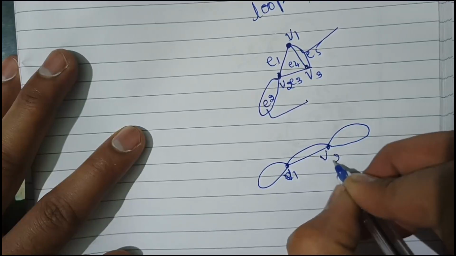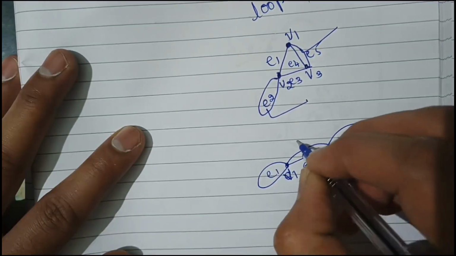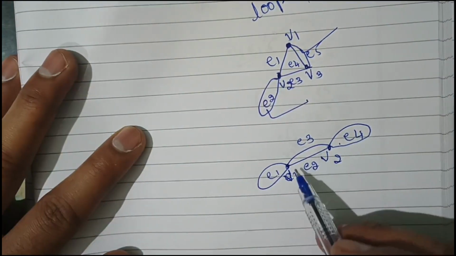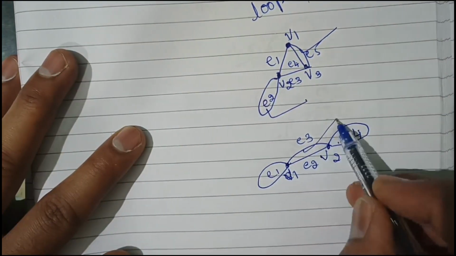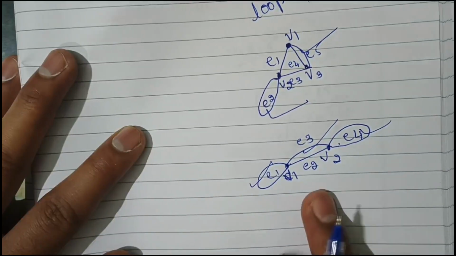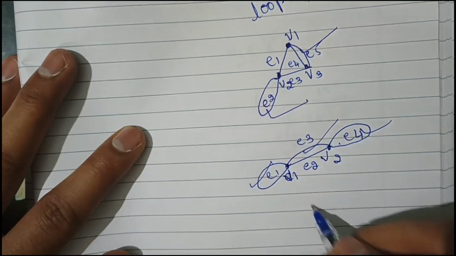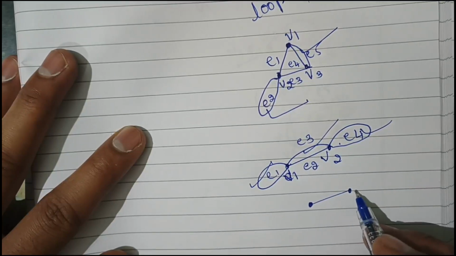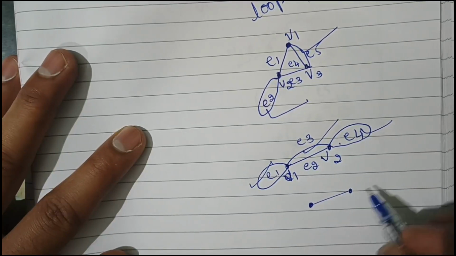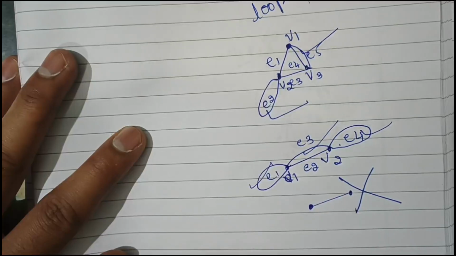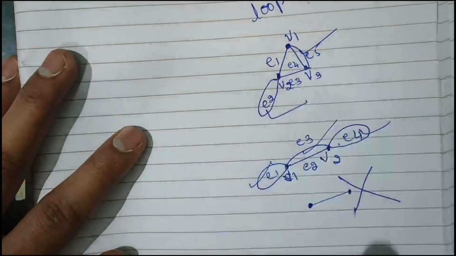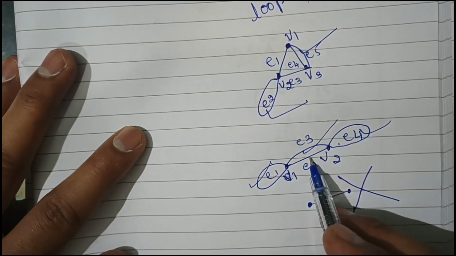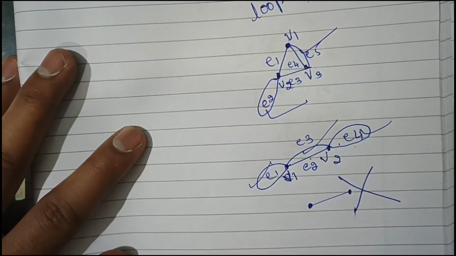This is V1, V2, V1, E2, E3. It will be containing two vertices, but it will be containing multiple edges and loops. So this is called a general graph. If it is not containing any multiple edges and loops, that type of graph is not called a general graph. Okay, these two are general graphs. This is not a general graph because it does not contain multiple edges and loops.